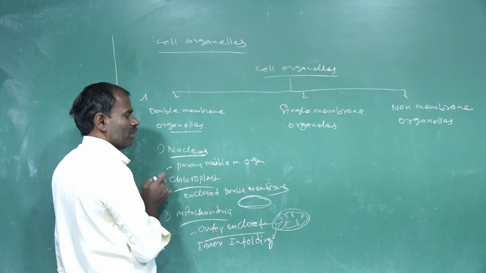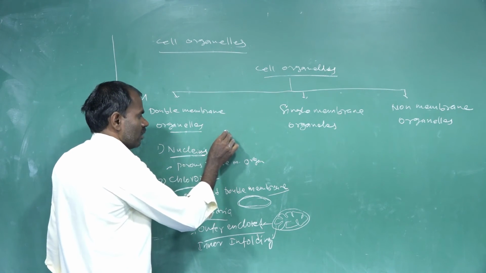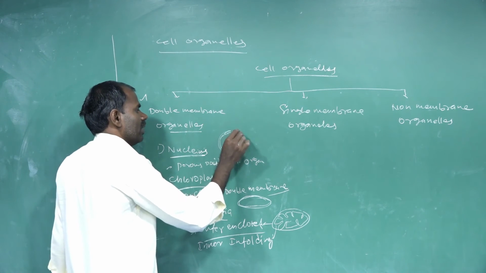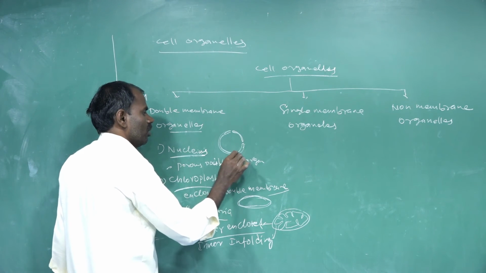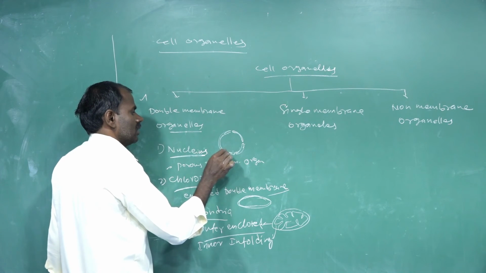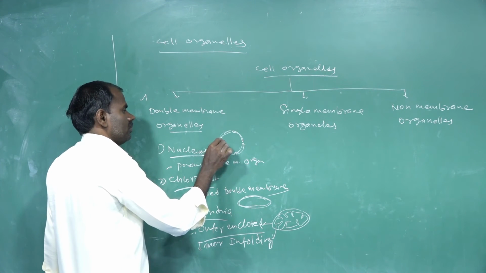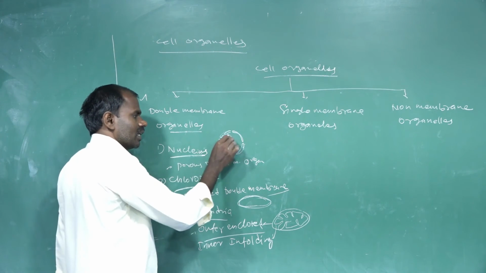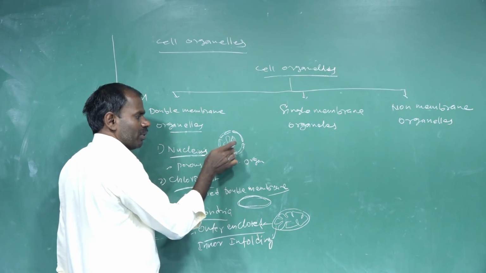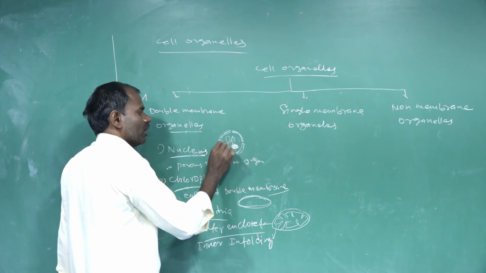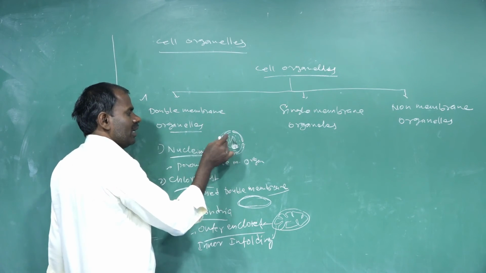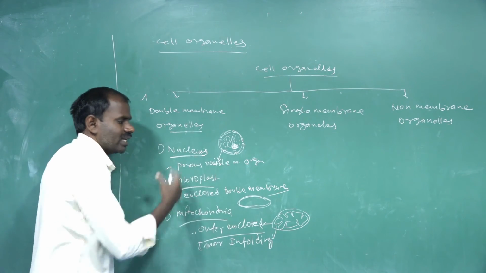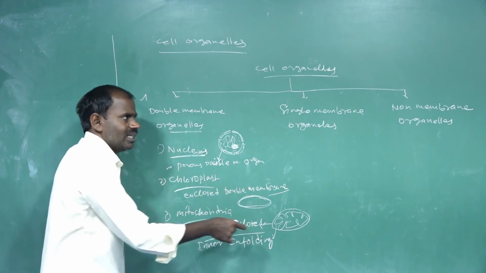The porous double membrane organelle is the nucleus. It has an outer nuclear membrane and an inner nuclear membrane, and both are porous, with small pores present. So the nucleus is a porous double membrane organelle. The nucleus contains nuclear material: chromatin reticulum, nucleolus, and a fluid substance called nucleoplasm. It controls all the cell activities.